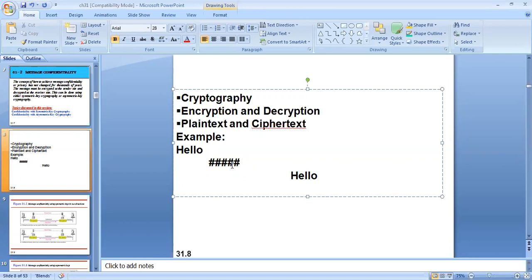And at the destination, again we can get the original message. This process we can call decryption. And also we need to remember one more term, that is called a key. So what is basically a key? A key is nothing but a number, or you can say a set of numbers, that the algorithm uses.